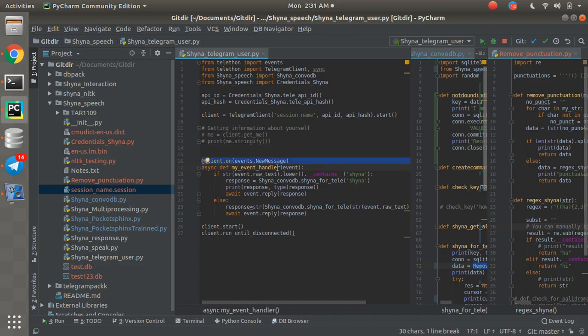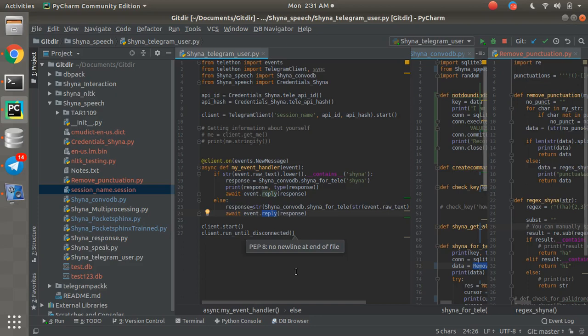This is like event new message. So it has a method which works for the upcoming messages that are coming with the event class, and once that is there, I'm just going to use them. Cross-checking, same functionality that I used for the speech system: if it contains Shyna, then simply say yes or no, and if it doesn't contain it, then simply go to the database, cross-check with the keyword, give a response back, and then simply put a reply. We have an option for reply and response both.